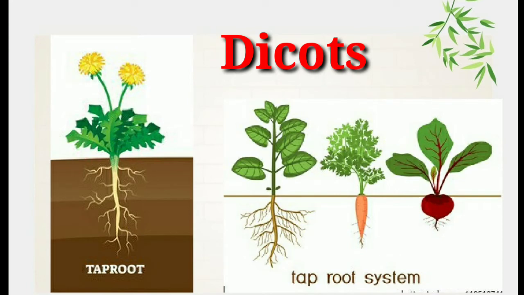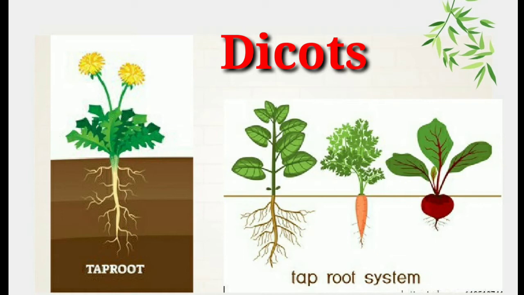In dicotyledons, the roots are well developed primary roots, or we can say tap root. Now what is a tap root, children? A tap root is a large, central, and dominant root system from which other roots sprout laterally. It is somewhat straight and very thick. It is tapering in shape, and it goes directly in the downward direction. It grows directly downward.